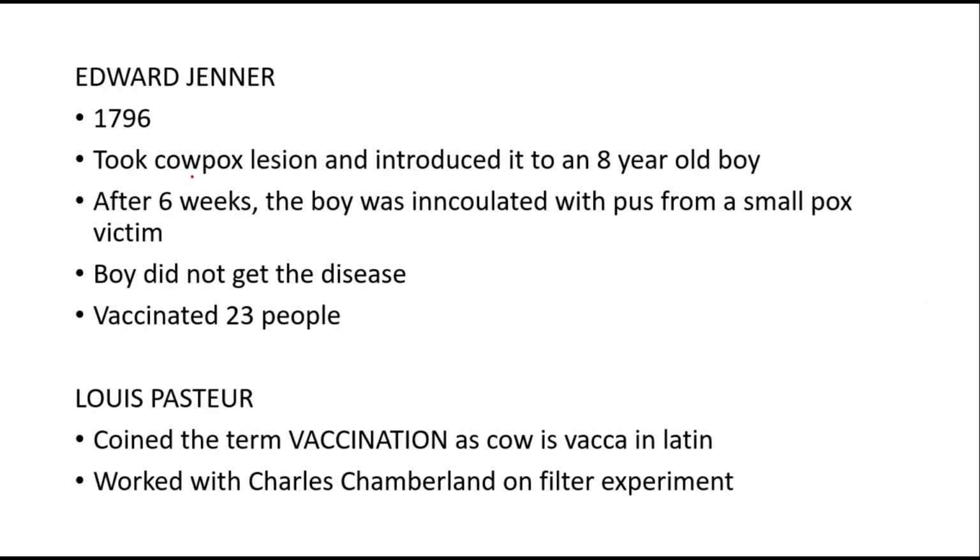Edward Jenner, 1796 में, he basically took a cowpox lesion, मतलब एक cow जिसको cowpox हुई हुई थी, उस pox से उसने ज़रा सा pus extract की और वो introduce की एक 8-year-old boy पे. ठीक है? 6 weeks बाद उसी same boy को pus from a smallpox के victim के साथ introduce किया. ठीक है? अब ये दोनों क्या थे?